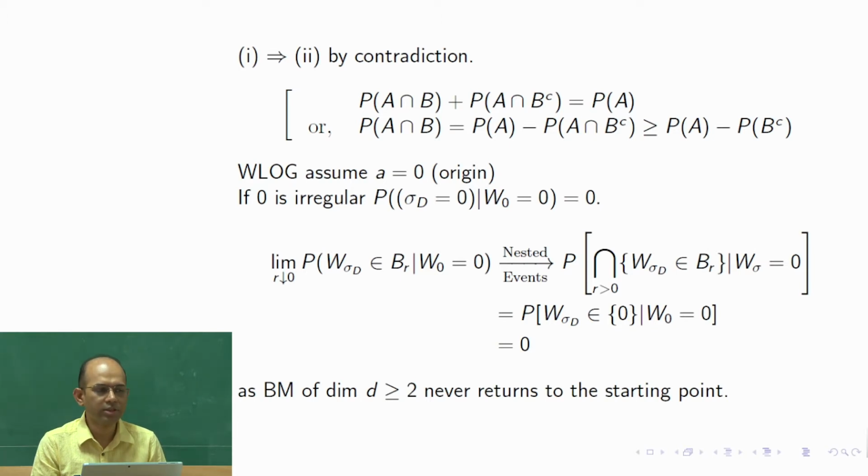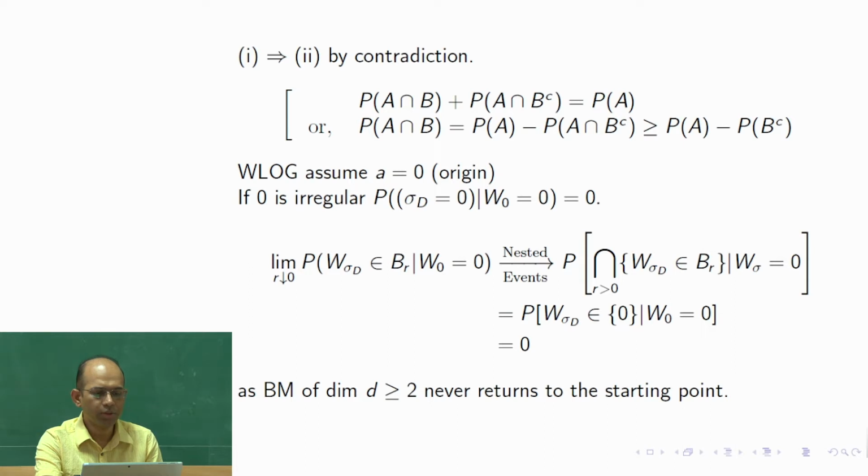So, the sum of the probabilities is the same as the probability of the union, which is the probability of A. So, this part goes to the right hand side with a minus sign, A intersection B complement. We are replacing this part by a larger set, but with a negative sign. So, we get greater than or equal to, probability of A minus probability of B complement. We are going to use that somewhere here.